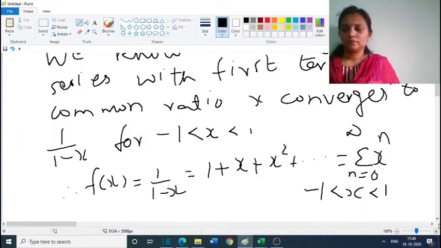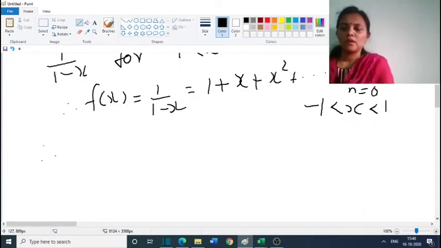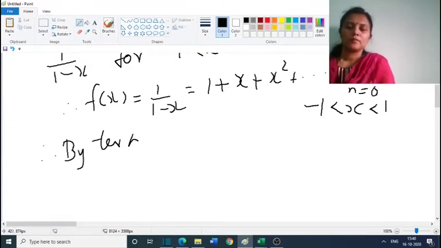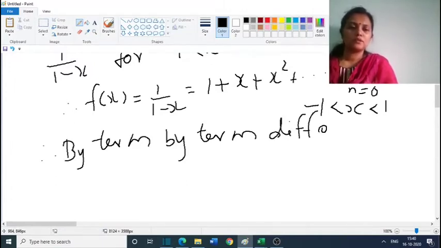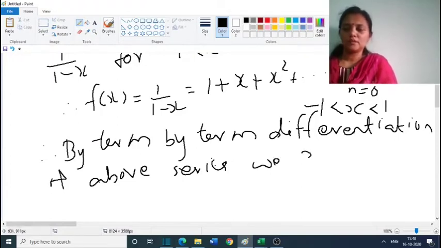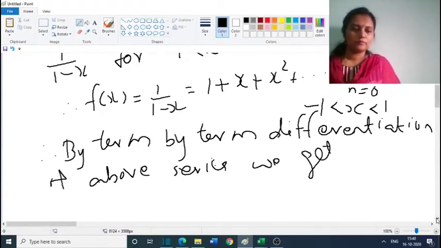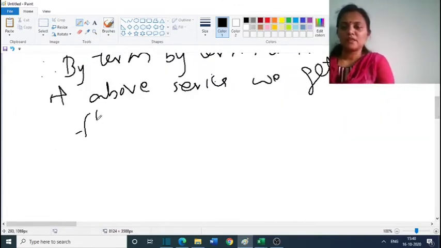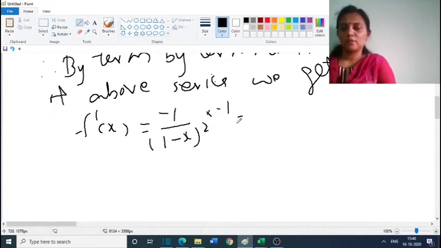Therefore, by term by term differentiation of the above series, we get f dash x is equal to the derivative of 1 by 1 minus x, which is minus 1 by (1 minus x) all square into minus 1, which is equal to 1 by (1 minus x) all square.